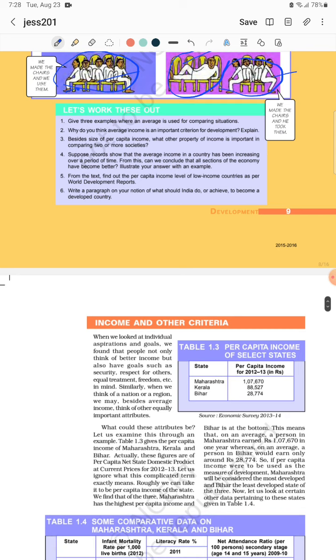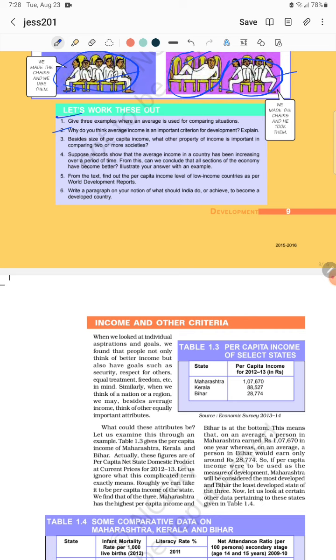Then we will go to Let's Work This Out. Here you can find: give 3 examples where the average income is used for comparing situations. So you can take income of the people of a country, health of the students of a class, talent of the students, height of the students, or any example of your own.